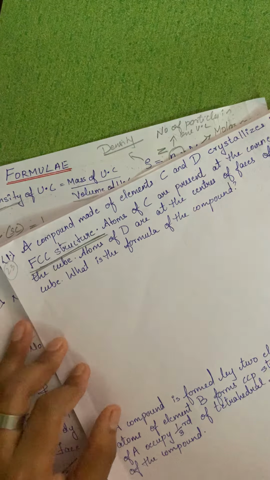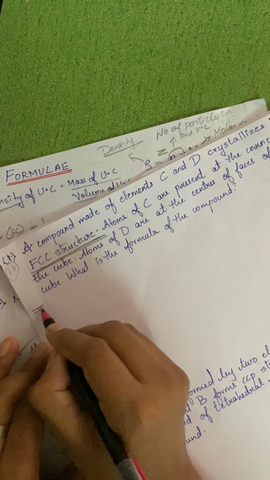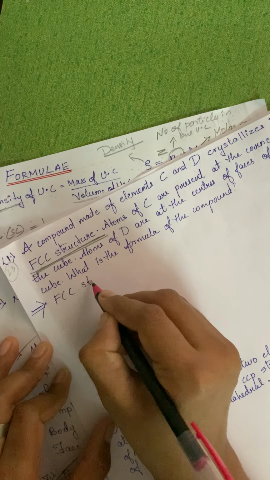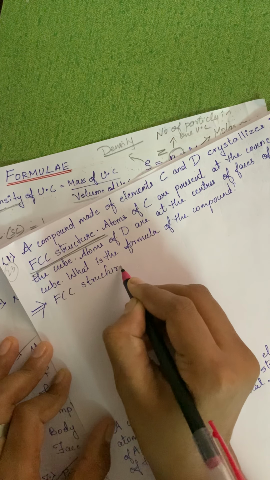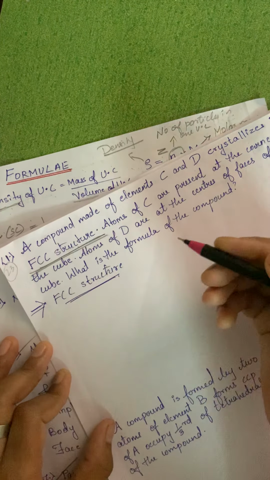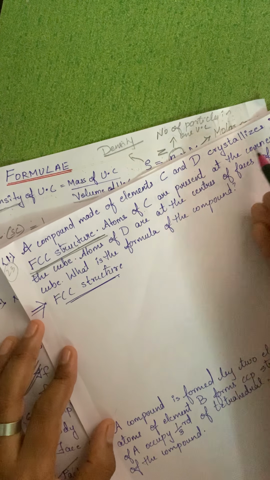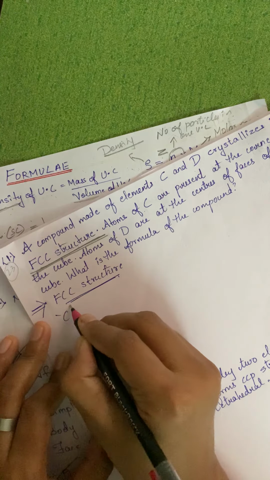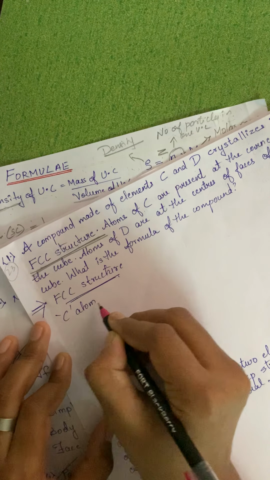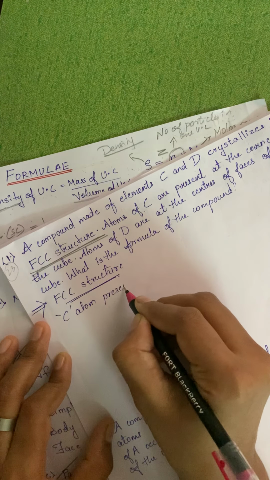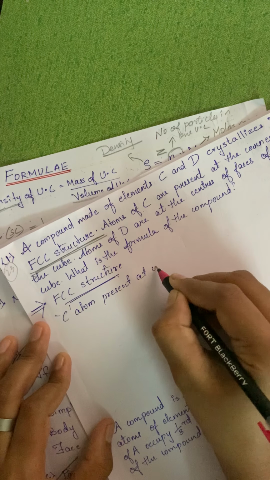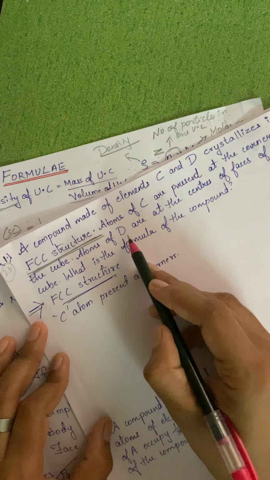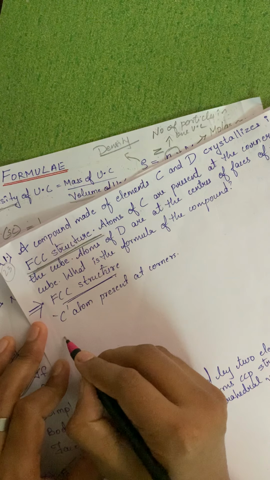FCC structure is given. Now atoms of C are present at the corners of the cube. C atom present at corners. Now atoms of D at the center of faces.